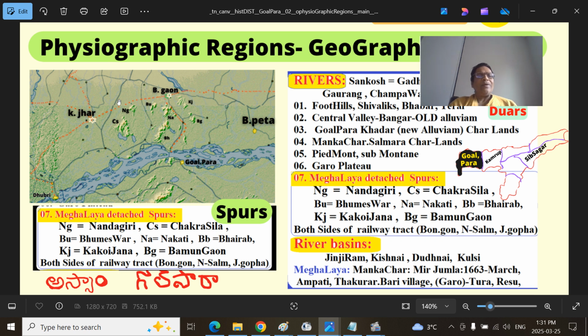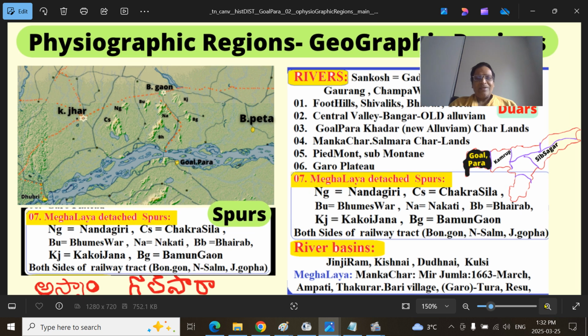You can see these mountains. Most of this valley region is around 45 to 50 meters above sea level. Dhubri itself is around 25. I will show you the actual height of Barpeta and Kokrajhar. You can see these areas. These are the detached spurs here.